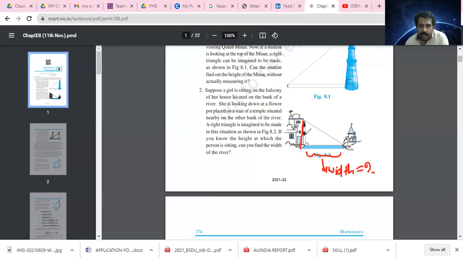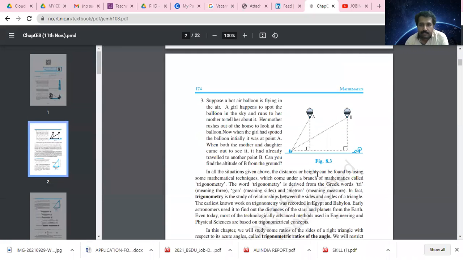Similar to the previous case, a right triangle is imagined to be made in the situation. If you know the height at which the person is sitting, can you find the width of the river?